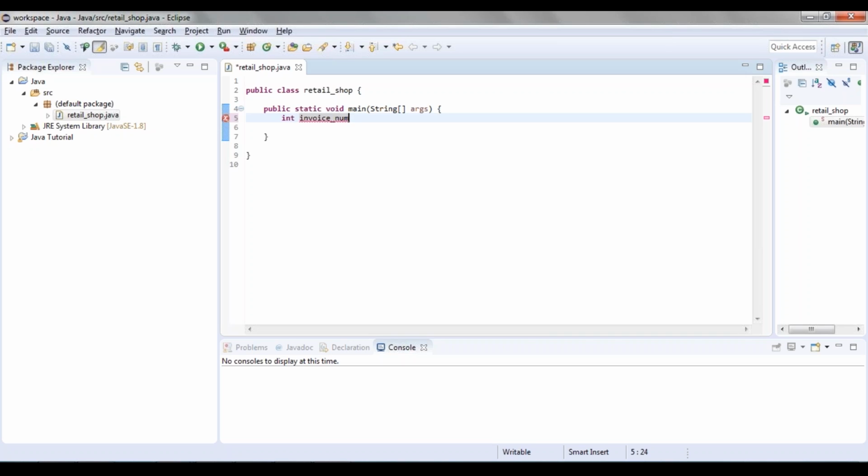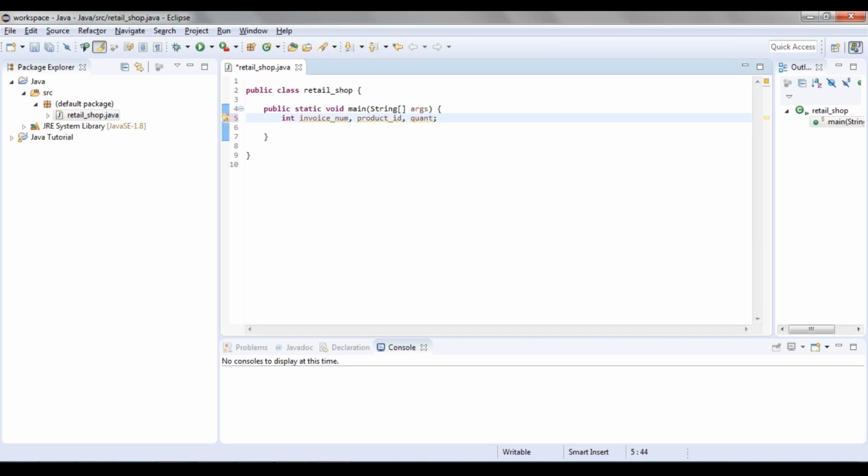So if you have multiple variables of the same type, rather than declaring them individually, all you can do is put a comma and then start specifying the next variable name. So after the invoice ID, we had the product ID, so that is product underscore ID, and then the third integer value that we had was quantity. So I'm going to call it quant, and after every statement, make sure you put a semicolon here. So this basically tells that this is an end of a statement.